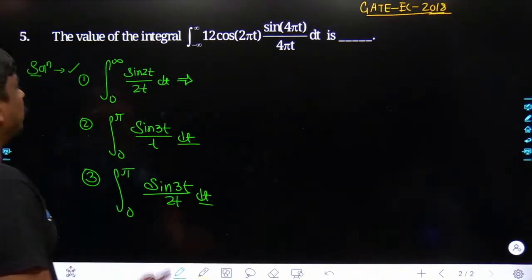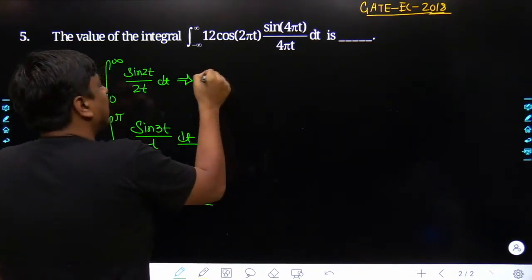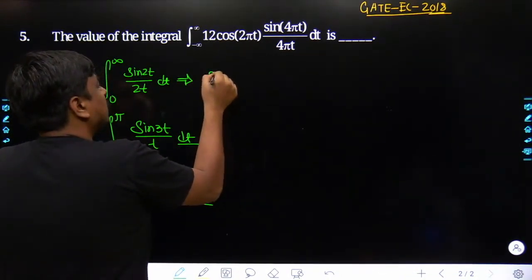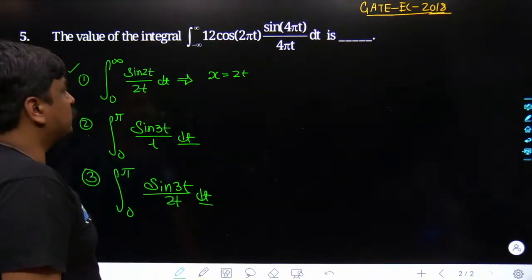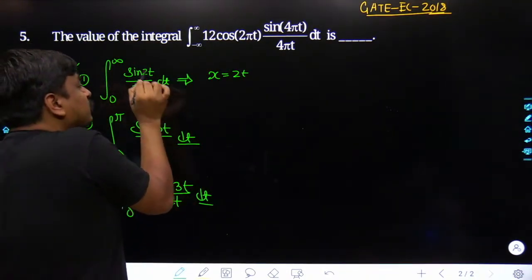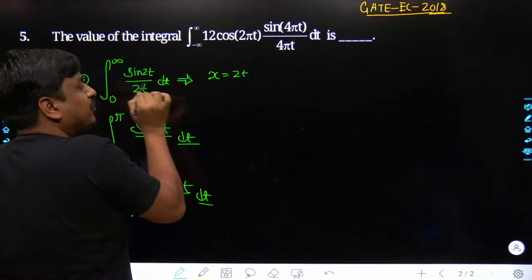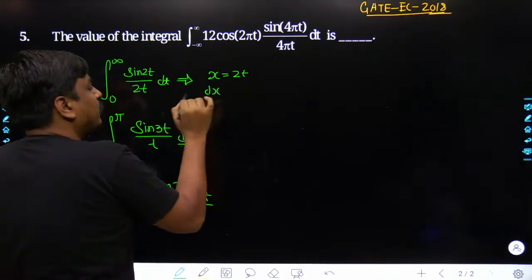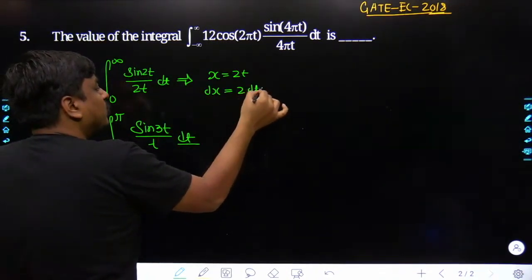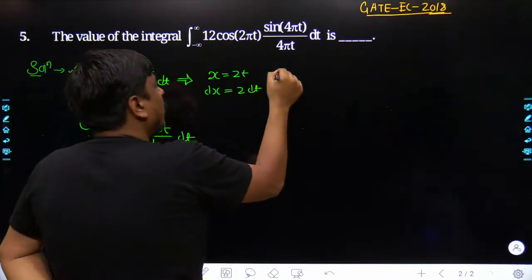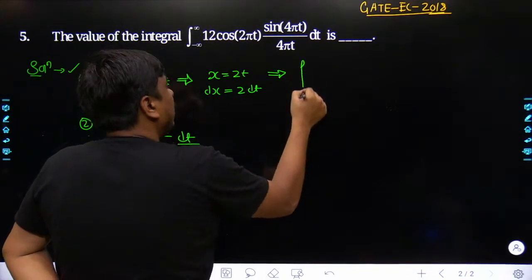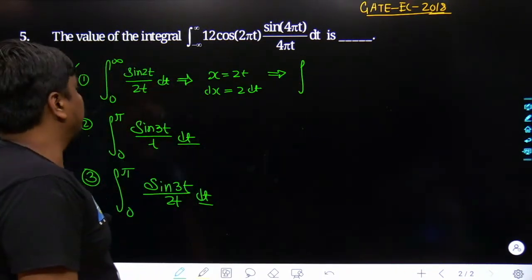Yes, so what I am going to do over here, try to understand. I would use the method of substitution. I would take x is equal to 2t. But once we take x equal to 2t, keep in mind the dt should also be replaced in the form of dx. So we would take the differential on both sides, and we would be left with dx is equal to 2 times dt. So let me place all of the substitutions, including variables and differential form.